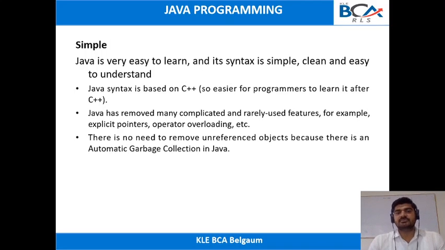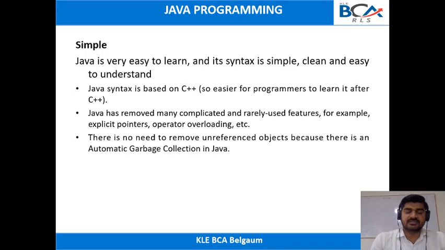So the first feature of Java is that it is a simple programming language. We can call it simple because Java is based on programming languages like C and C++. The syntax of Java is similar to previous programming languages like C and C++.